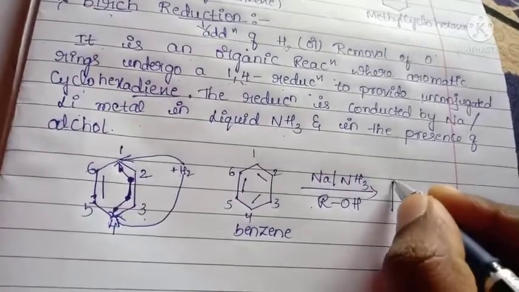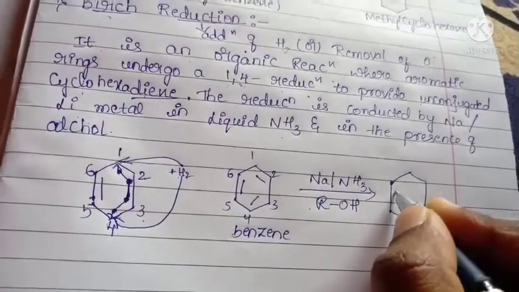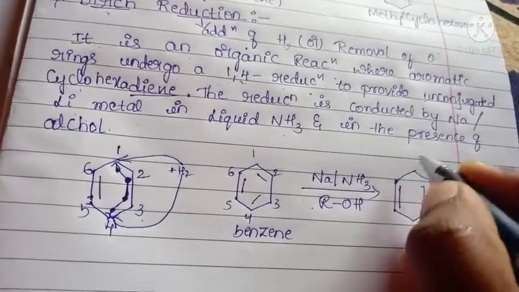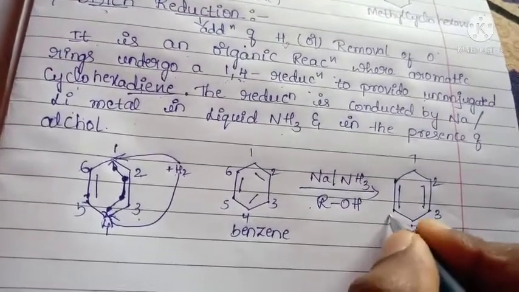It gives cyclohexadiene. Cyclohexadiene means 2 pi bonds are present.